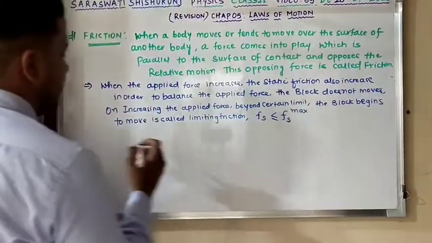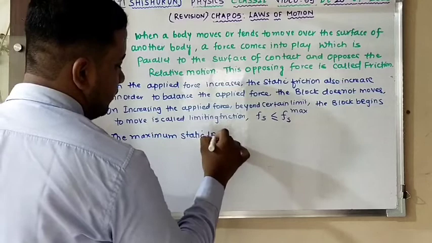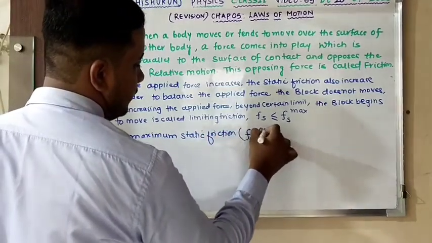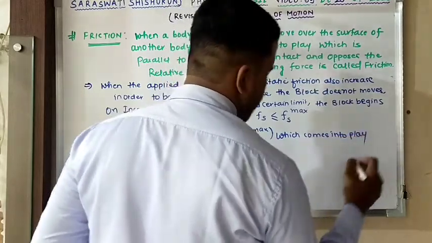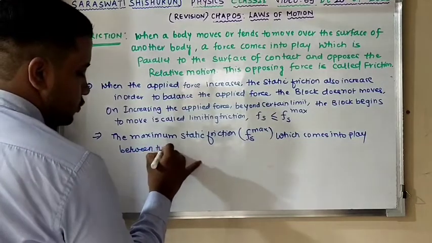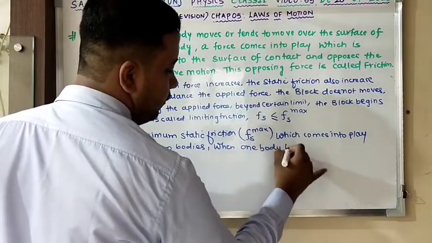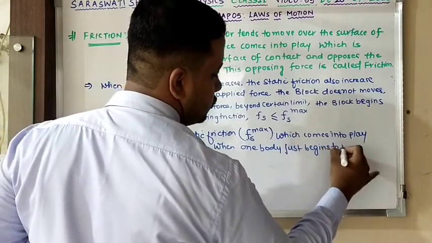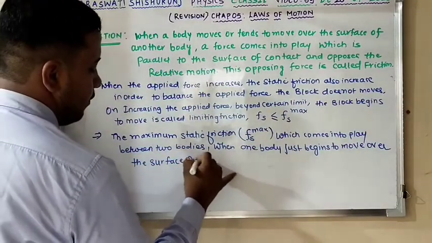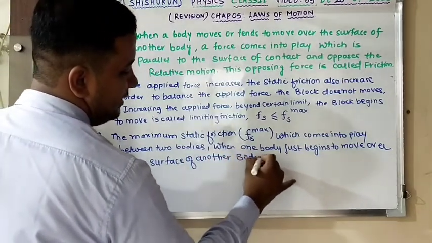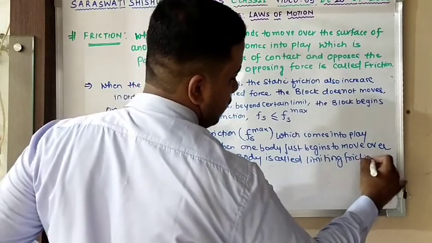So I can write a definition of limiting friction as the maximum static frictional force, denoted by Fs max, which comes into play between two bodies when one body just begins to move over the surface of another body, is called limiting friction. Hope it is perfectly clear.